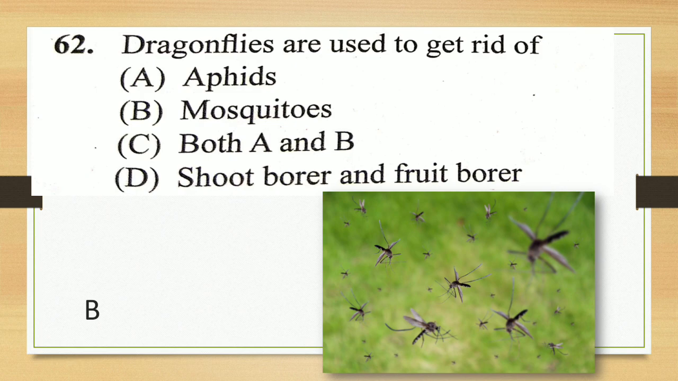Next one, dragonflies are used to get rid of Aedes aphid, mosquito, both A and B, shoot borer as well as fruit borers. Answer is B, dragonflies are used to get rid of mosquitoes. They will eat the mosquitoes. The ladybird is a very familiar beetle with red and black marking, which is useful to get rid of aphids, and dragonflies are useful to get rid of mosquitoes. Okay, thank you.